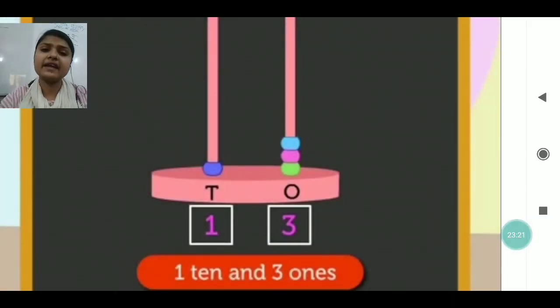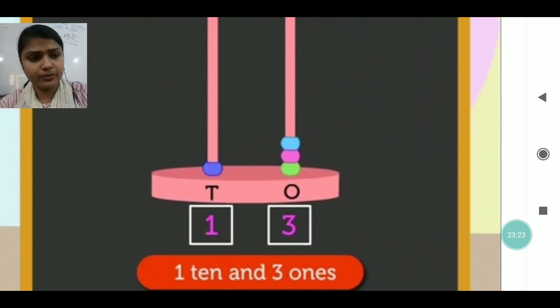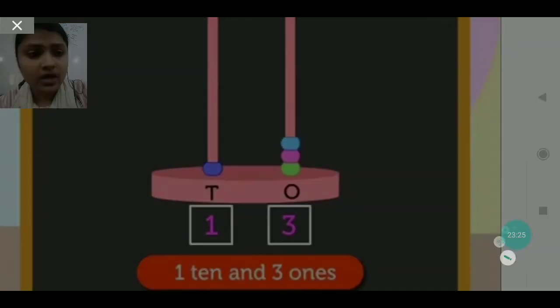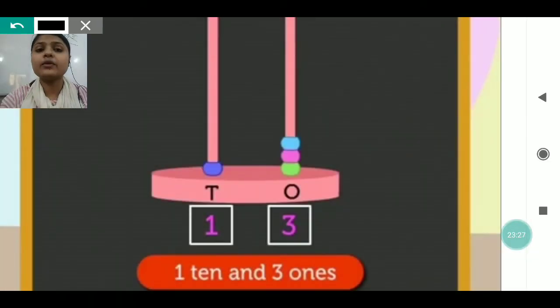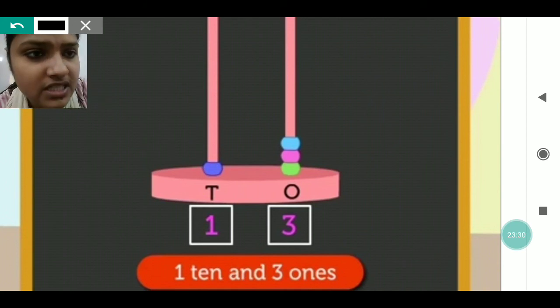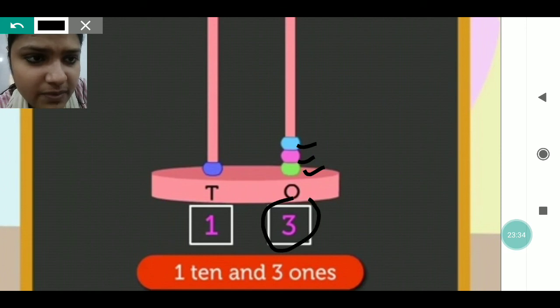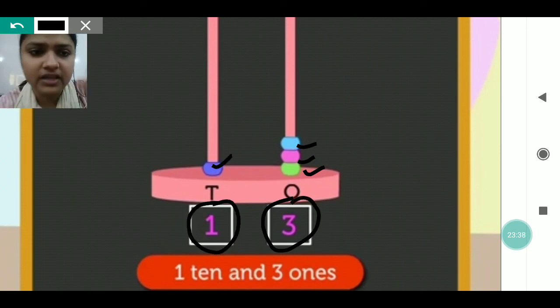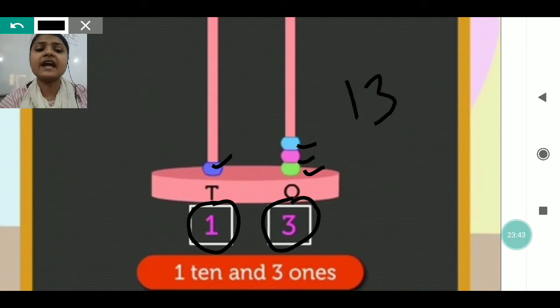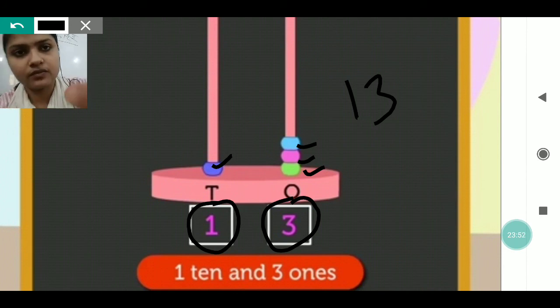For reading or writing the places in the abacus, we count the number of beads. Here you can see at one's place there are 1, 2 and 3 beads, so at one's place 3 is coming, and at tens place 1 bead is there, so only 1 is coming. So we will read it as 13. According to the number of beads in the string, we write the place value.